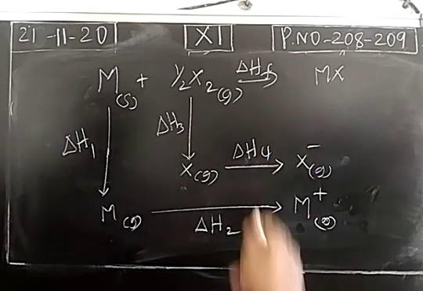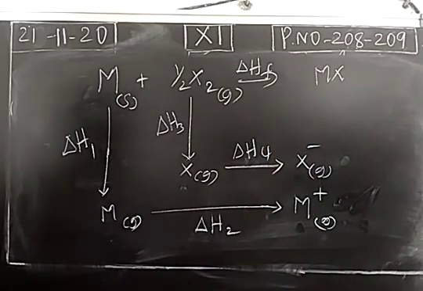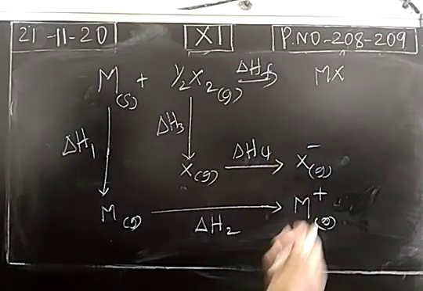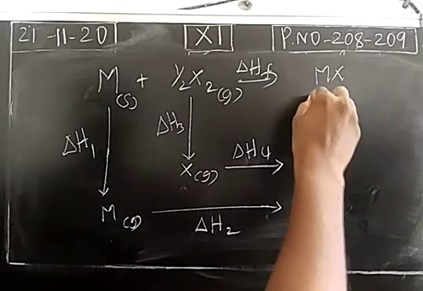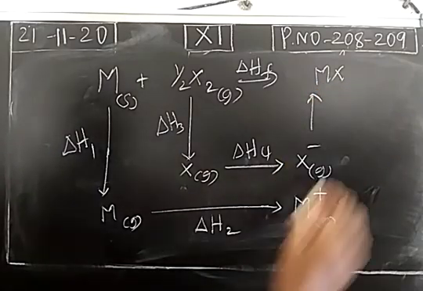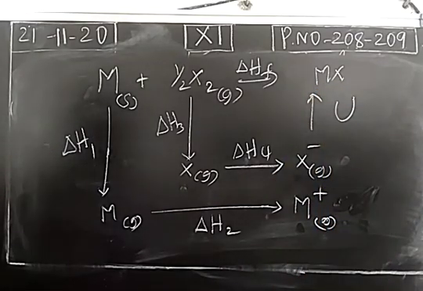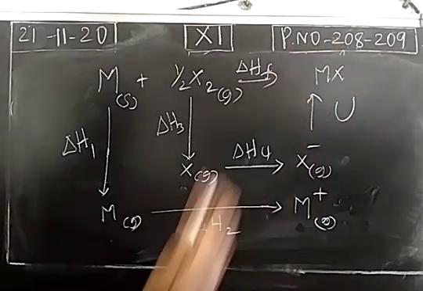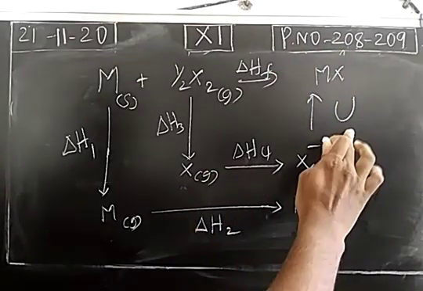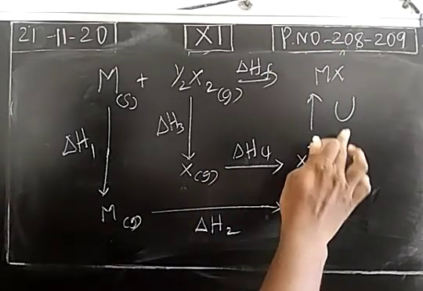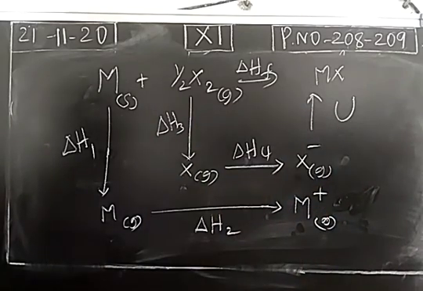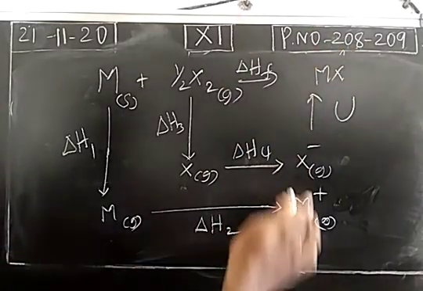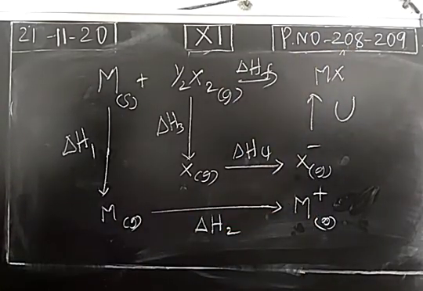So now we know that positively and negatively charged ions will have an attraction, so an ionic bond will be formed between these two. The energy liberated during the formation of an ionic crystal from the ions is called lattice energy. Here we use U to represent lattice energy. It is how much energy is liberated during the formation of an ionic crystal from the respective ions.